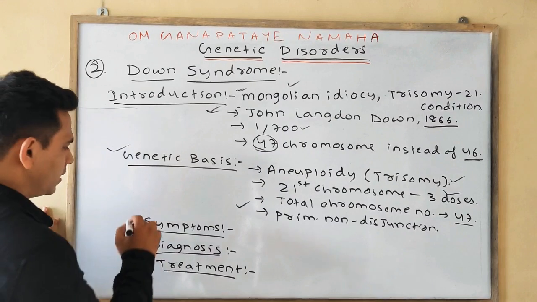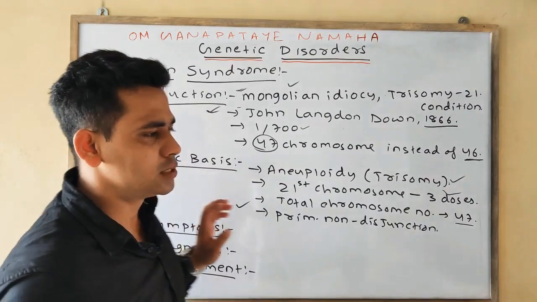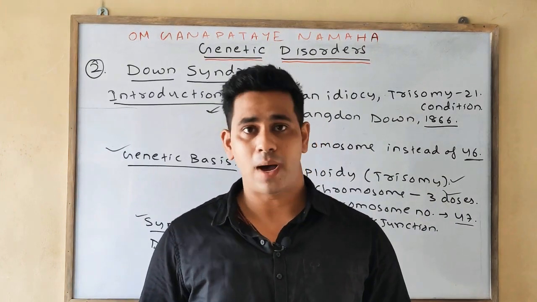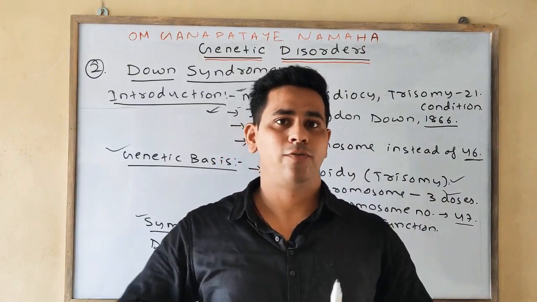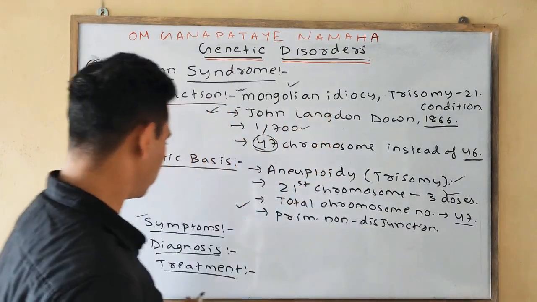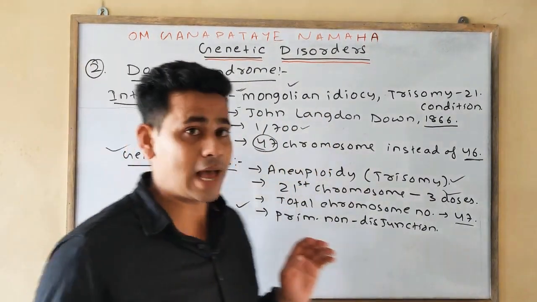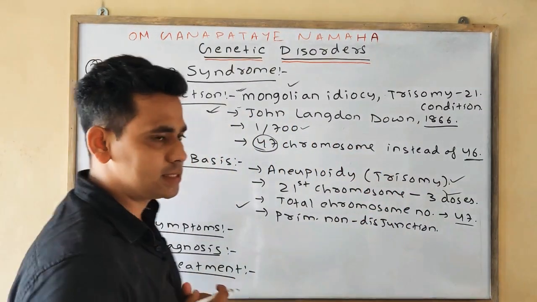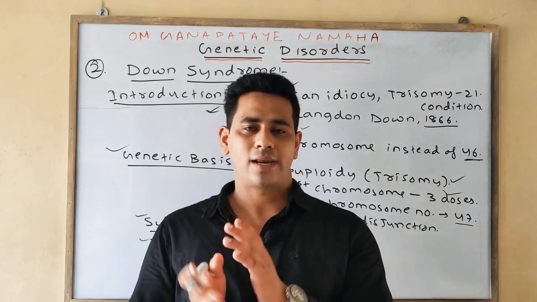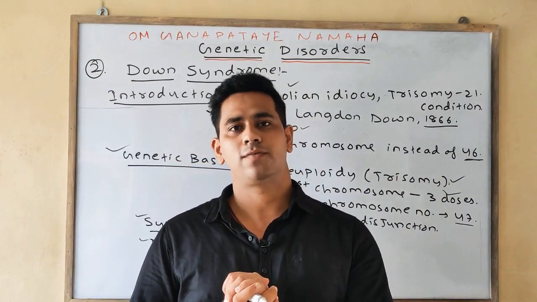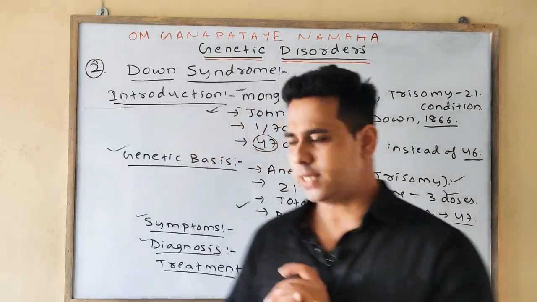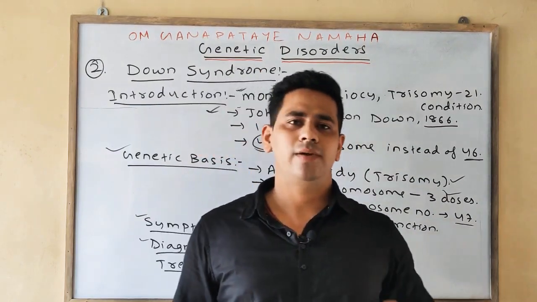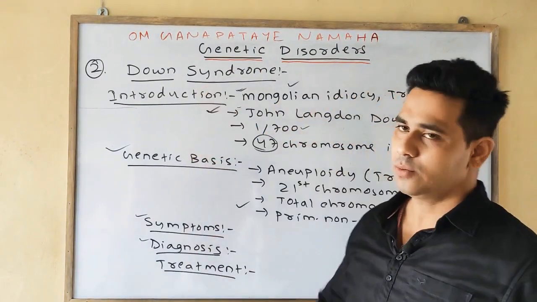Then you will write the various symptoms. There are many symptoms such as short stature, stubby hands, wide nostrils, open mouth, then broad head, round face. Many symptoms are present, or we can say the eyelids are stretched down. Then diagnosis is done in the case of prenatal screening of pregnant women, or we can say amniocentesis also. Lastly, in the case of treatment, there is no treatment available yet for Down syndrome.